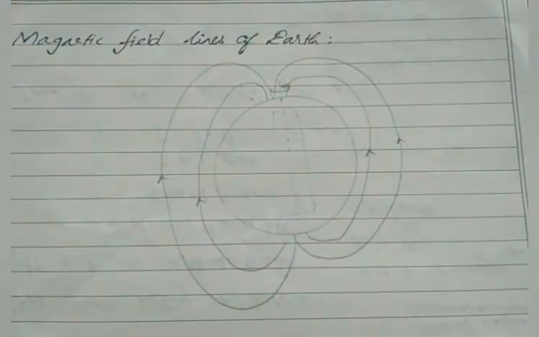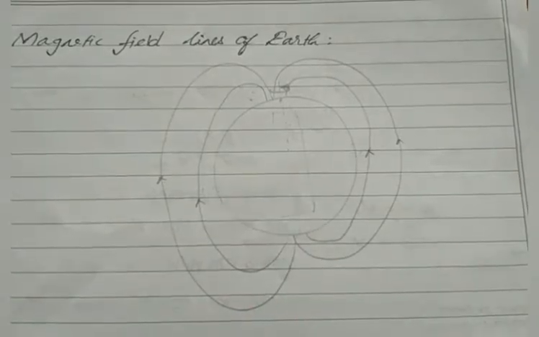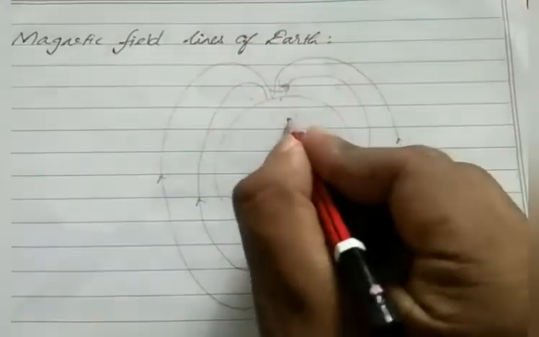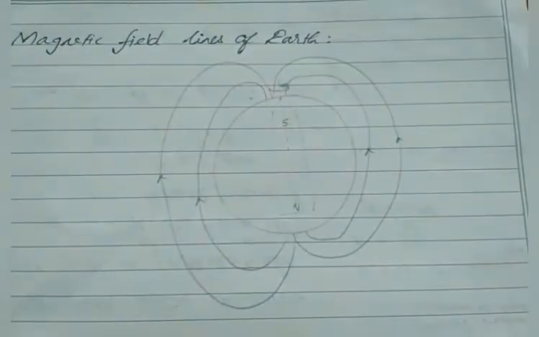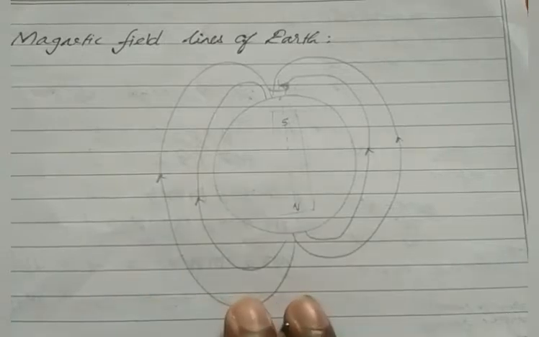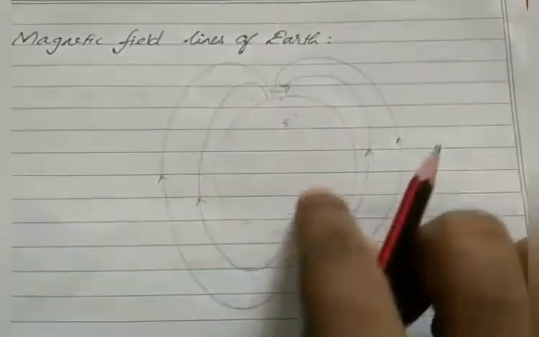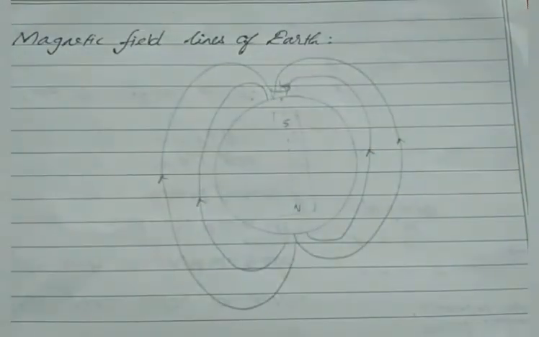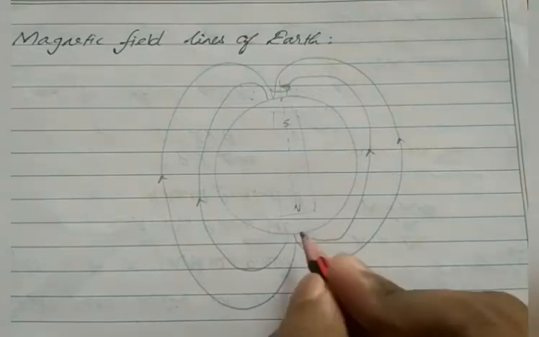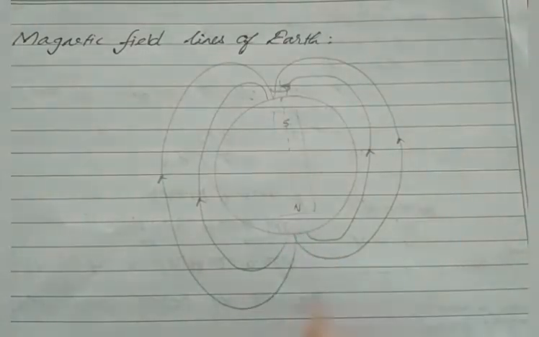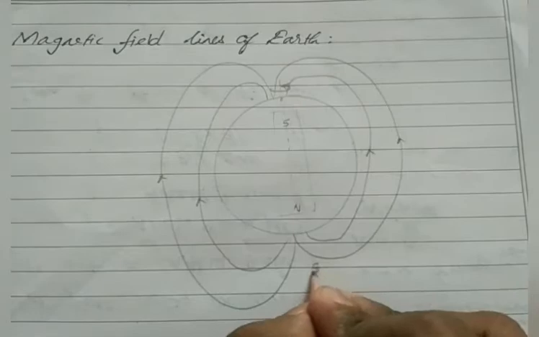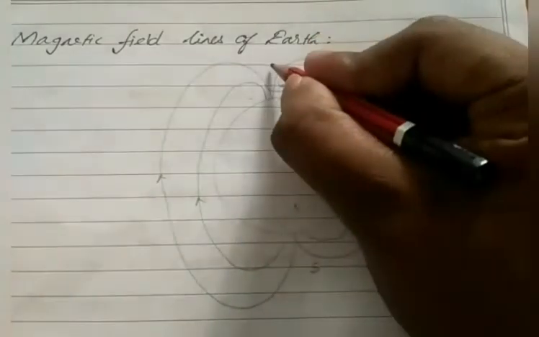Okay, so the field lines are produced from North Pole to South Pole. As we know already, magnetic field lines start from north and end with south. So it appears like the Earth consists of a magnet in this way, south and north. We usually say the bottom side of our Earth is the South Pole, right? And the upper side is the North Pole.